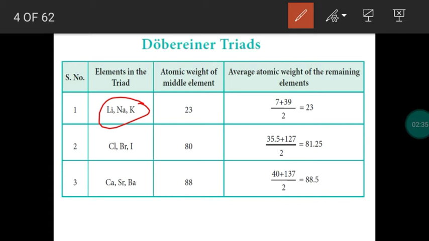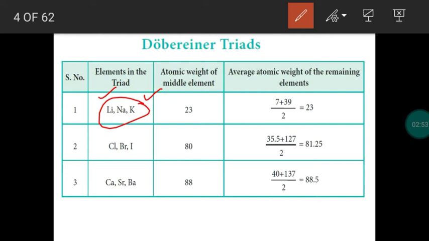So we have to know what the law of triad is. Law of triad means the average atomic mass of the first and third element. What are the first and third elements? Lithium and potassium. The first element is lithium, the third element is potassium.